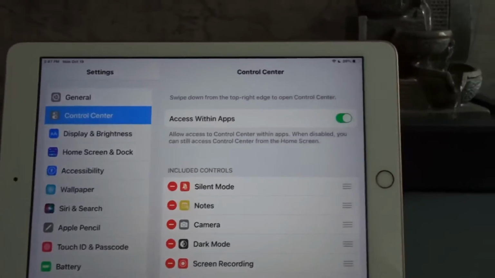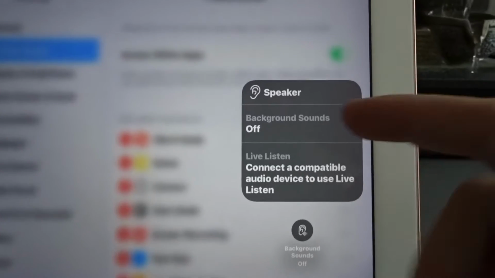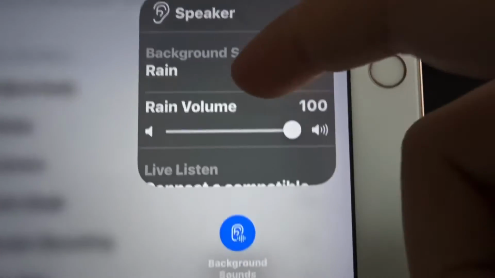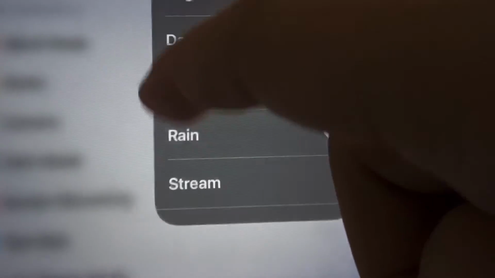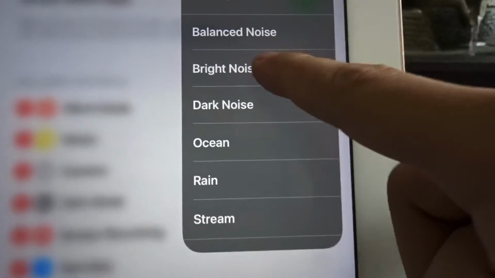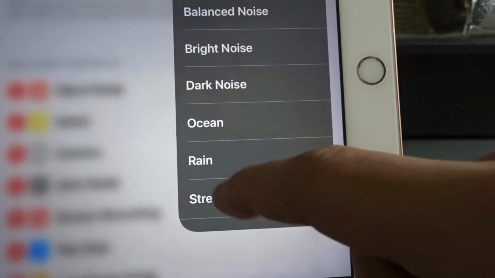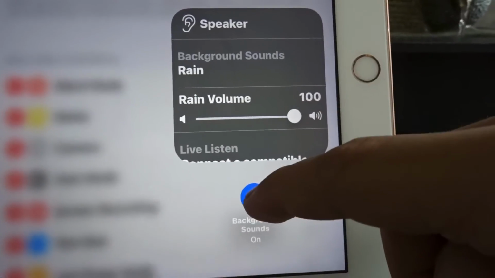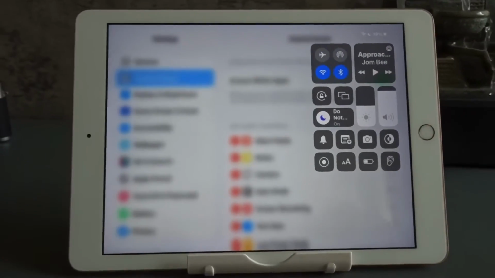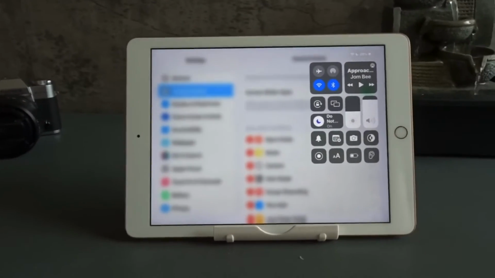And from the control center, I can just swipe like this, tap on it, and now I have my background sounds. I can change it. And turn it off. Now this is really useful if you're using noise cancelling headphones or earphones, or even just regular earphones or your speaker, since it will easily help you concentrate.